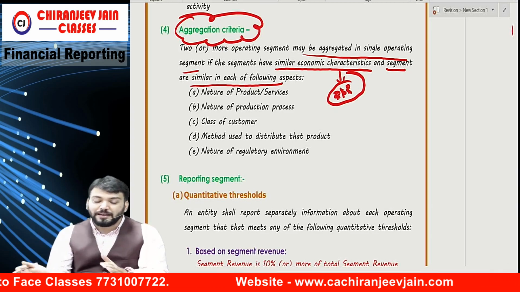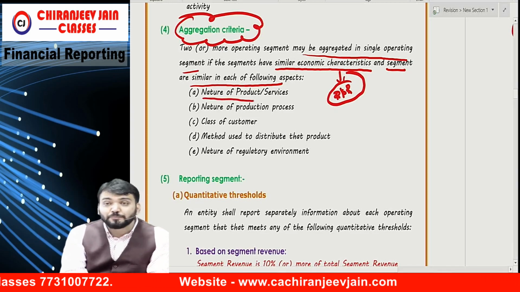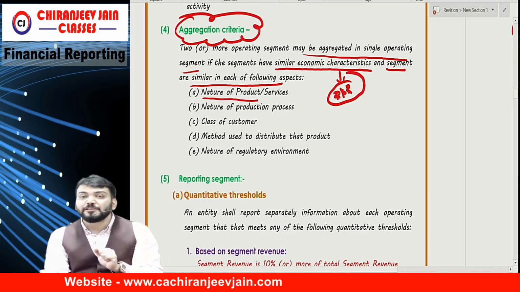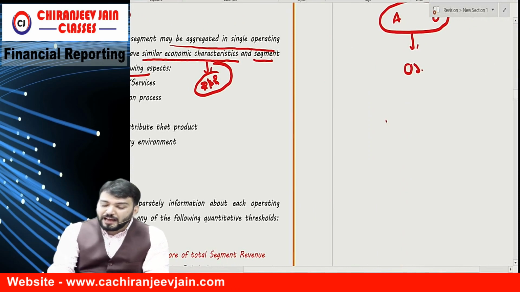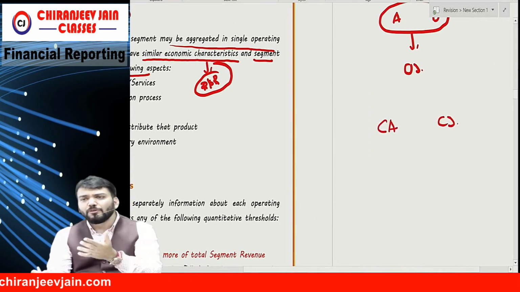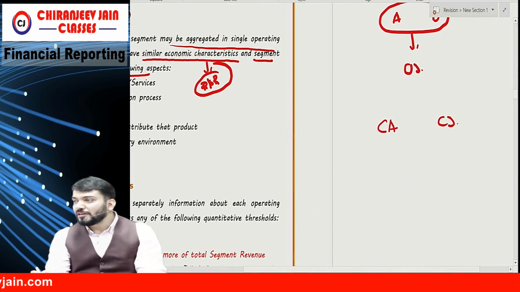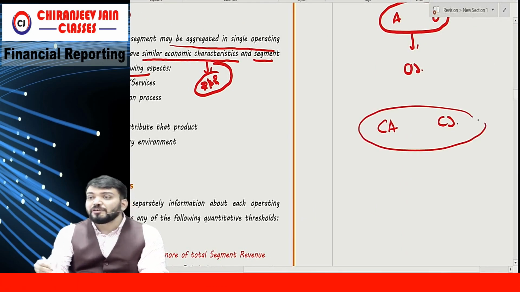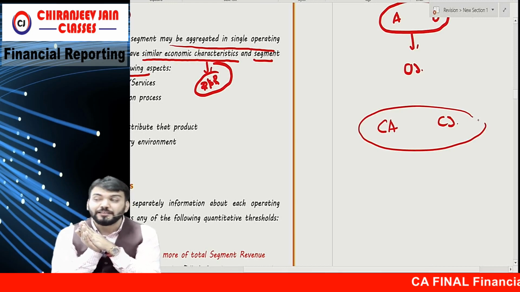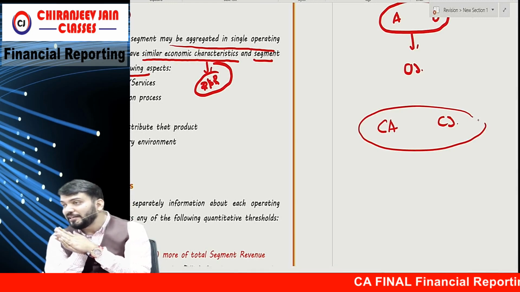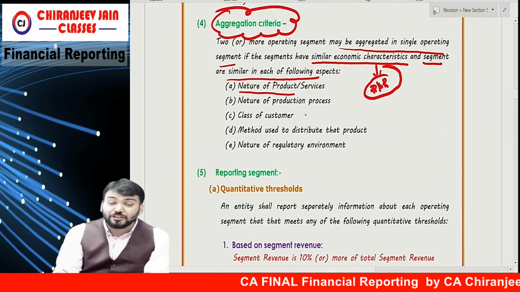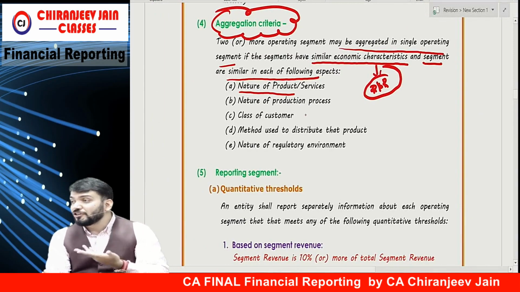For example, the nature of products and services is similar. For example, for the CA Foundation as well as the CS Foundation, the syllabus is more or less the same. So I can say the nature of service I am providing is the same, and these 2 segments can be combined. Next, the nature of the production process.